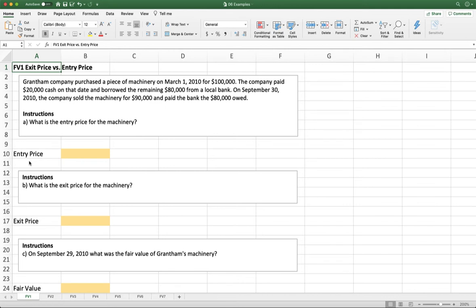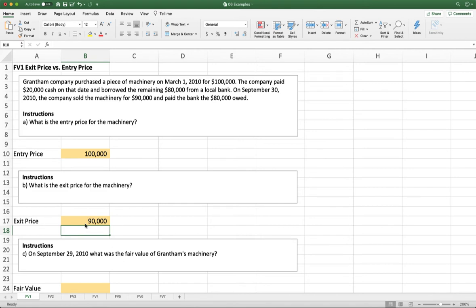All right, so a couple questions here just to get us thinking about entry versus exit pricing. So what's our entry price? Well, our entry price is whatever it cost us to get into the ownership of this item. So they told us that we paid $100,000 for it. So our entry price is the same as our historical cost, or $100,000. Next, it asks us about our exit price. So what's our exit price for the machinery? Well, that's where we're going to sell it into a hypothetical market. Well, in this case, we didn't sell it into a hypothetical market. We actually sold it. And so when we sold it, what did we get? We got $90,000. So our exit price is $90,000.